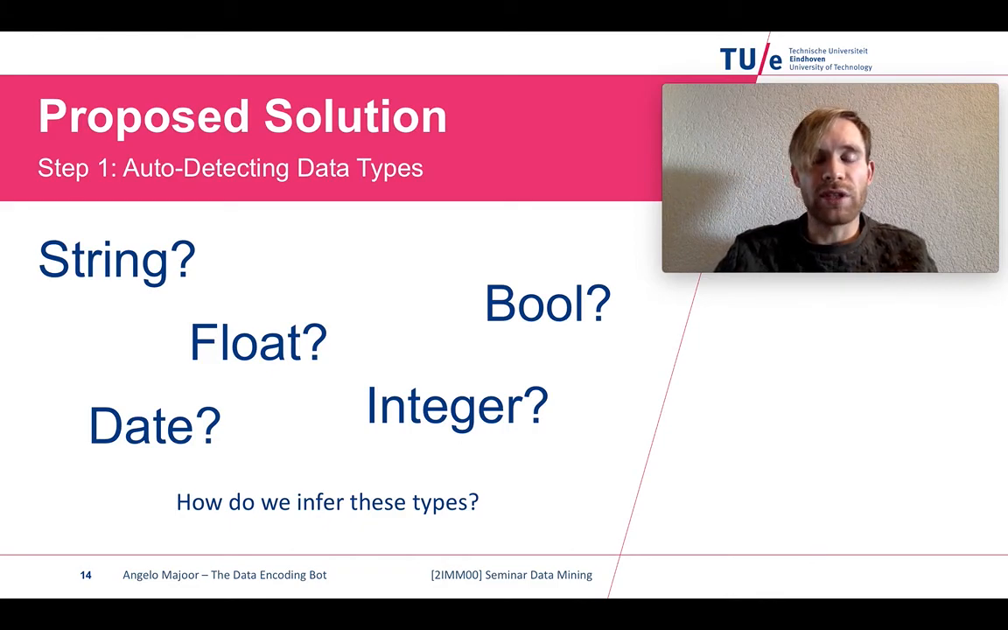Then we have integers and floats, where we just convert a value to an integer, and if it works, then we know it's a number. If the original value contains a point, then it's a float, and otherwise it's an integer. And if it's none of the aforementioned data types, then everything else is a string.